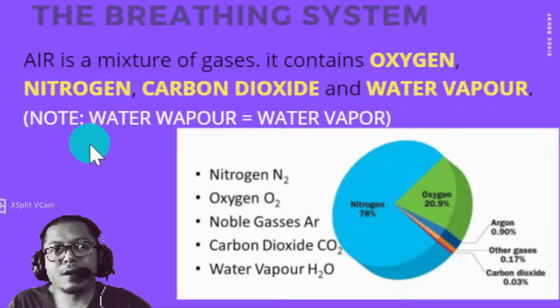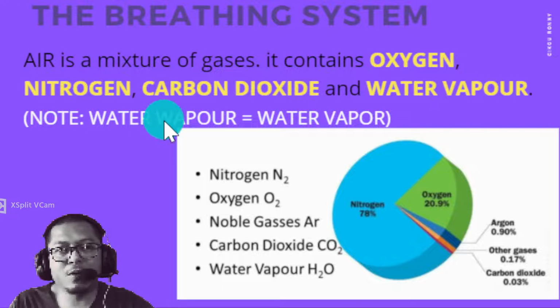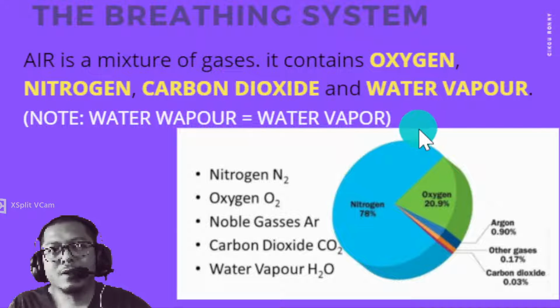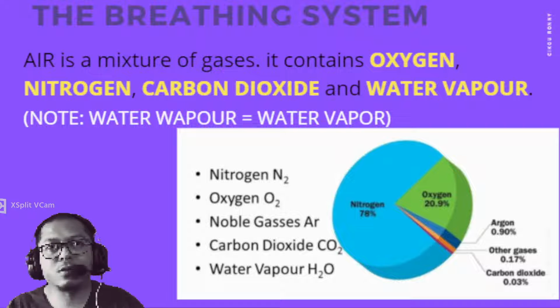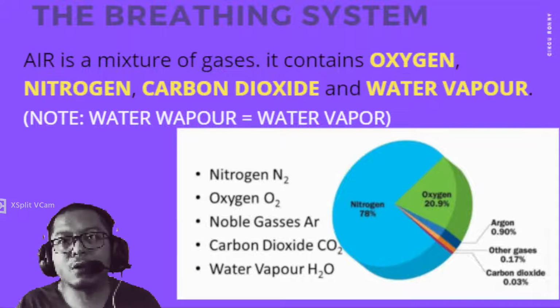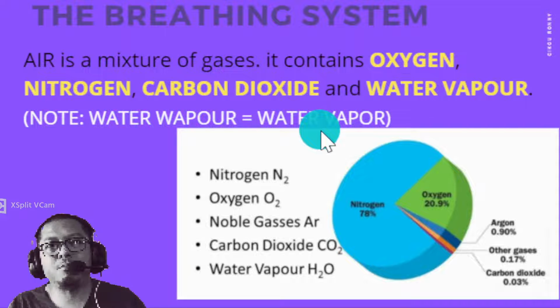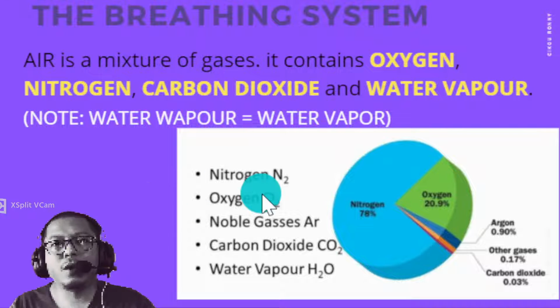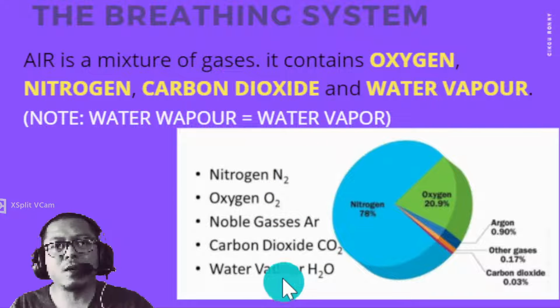Water vapor, the spelling is V-A-P-O-R, and V-A-P-O-U-R has the same meaning, but in British English we use the British spelling, so we use it as V-A-P-O-U-R, water vapour.